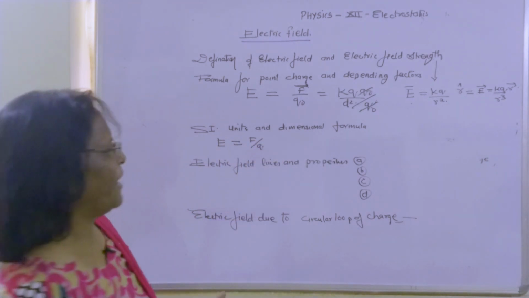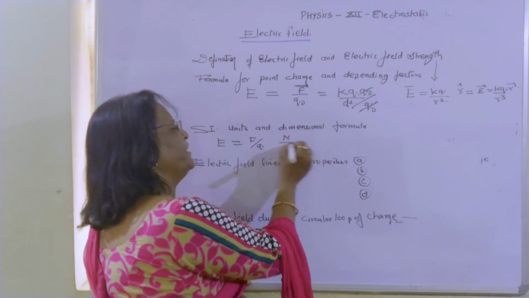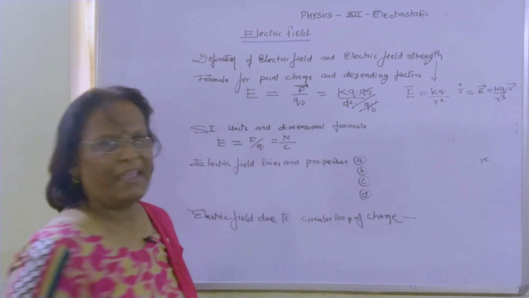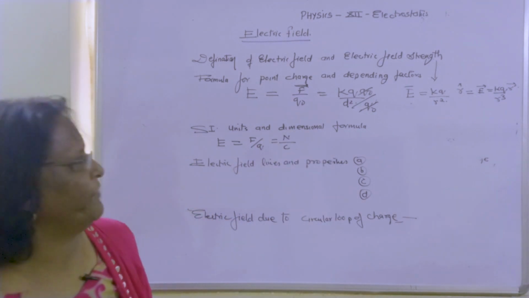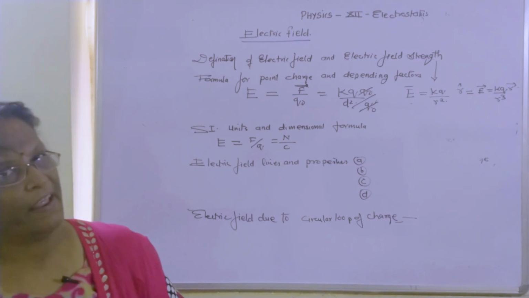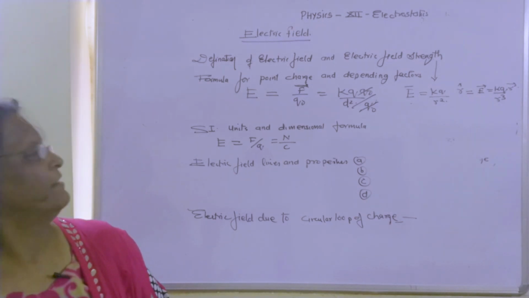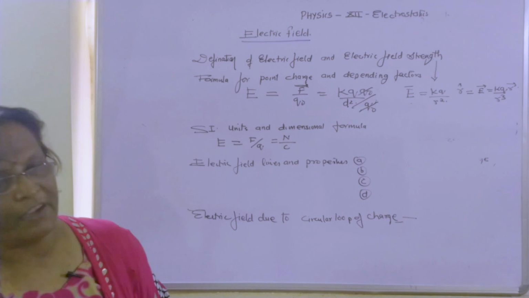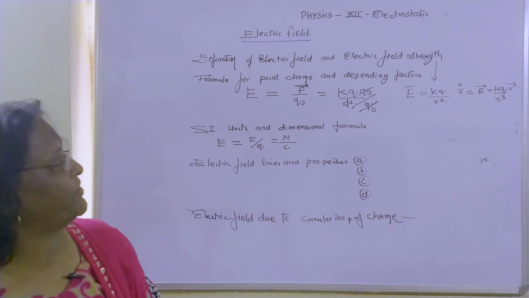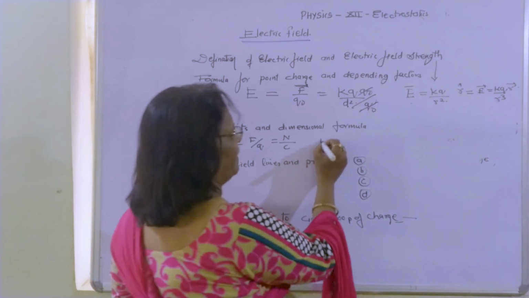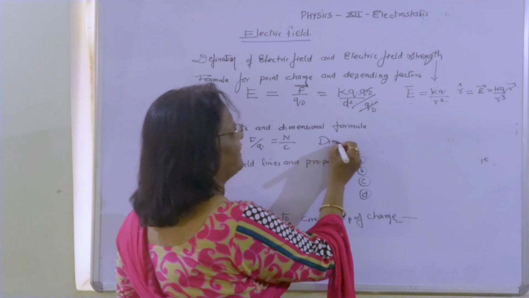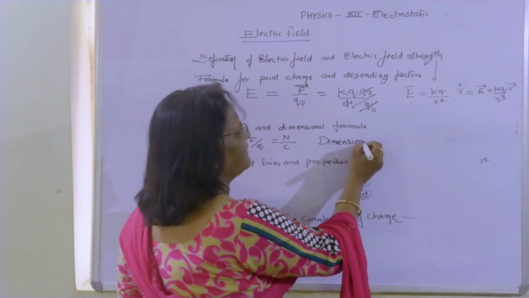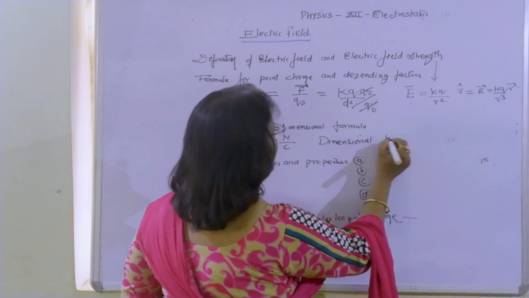When the formula is F upon Q, that means the unit will be Newton per Coulomb. The SI unit for electric field will be Newton per Coulomb. Having covered the SI unit, we now continue with the dimensional formula, and the dimensional formula is E equals